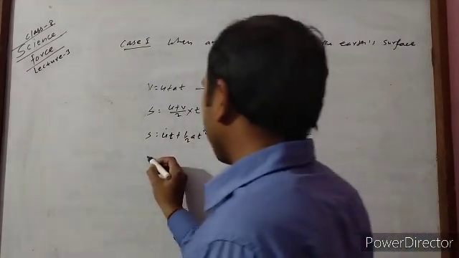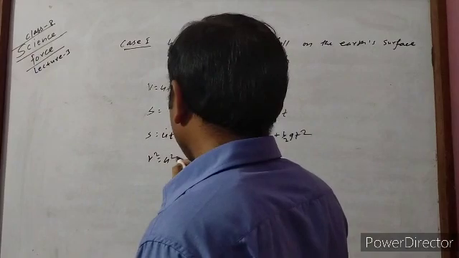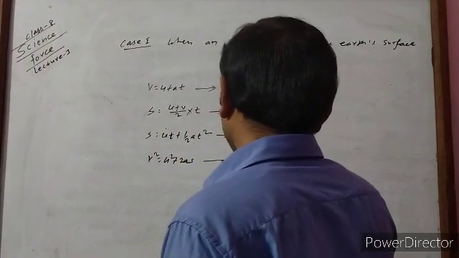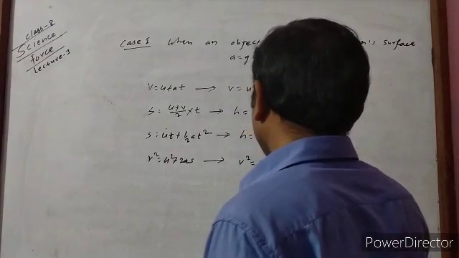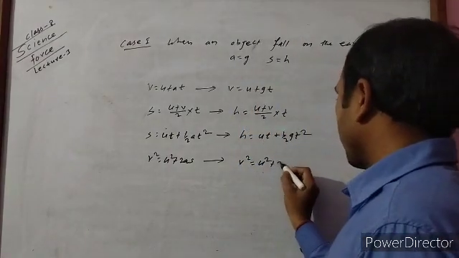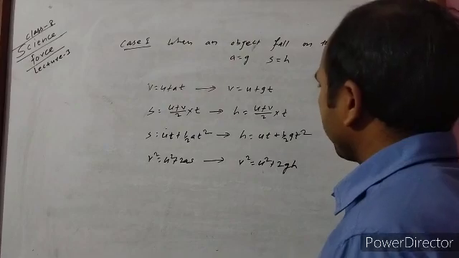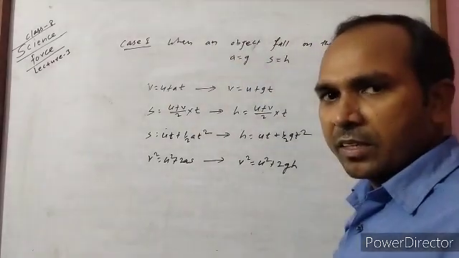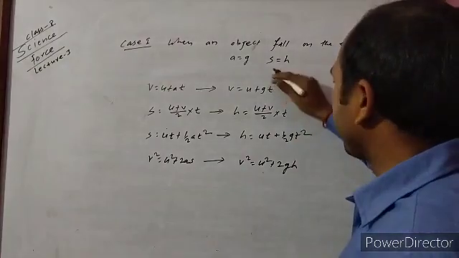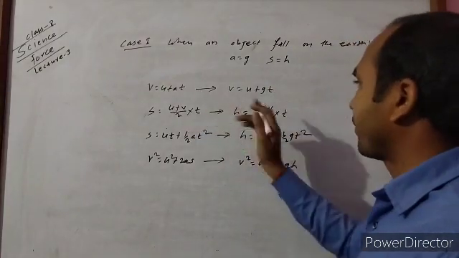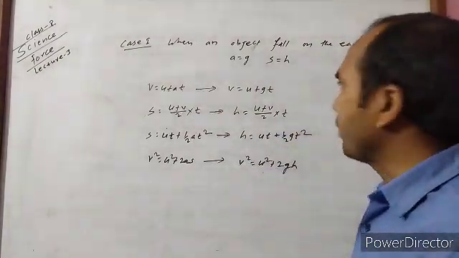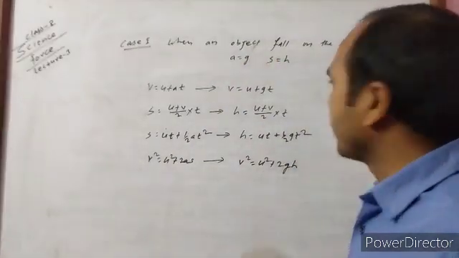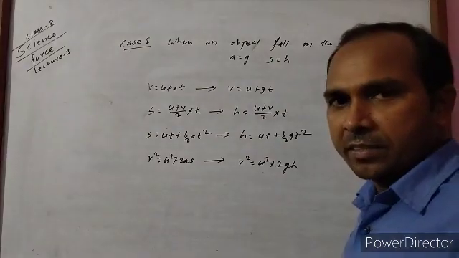Another, v square is equal to u square plus 2as, can be written as v square is equal to u square plus 2gs. In this way, when the body is falling on the surface of earth, we should apply the same formulas, derived from the earlier ones by keeping g instead of a.